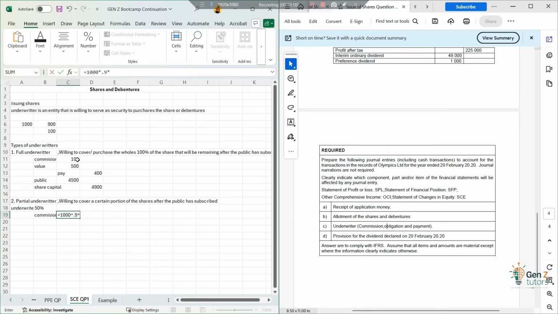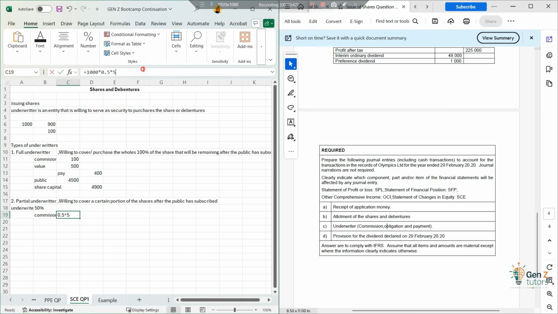And then how much are the shares being issued for? They're being issued for 5 rand per share. Oh, sorry, I think I made an error there. These people are underwriting 50% of the shares. And each share is 5 rand, right?